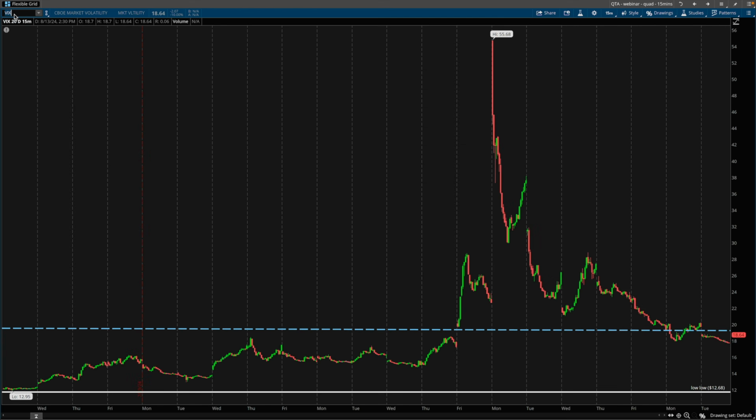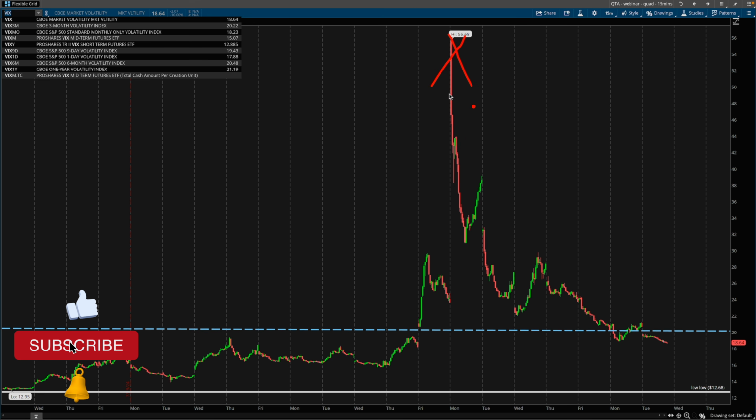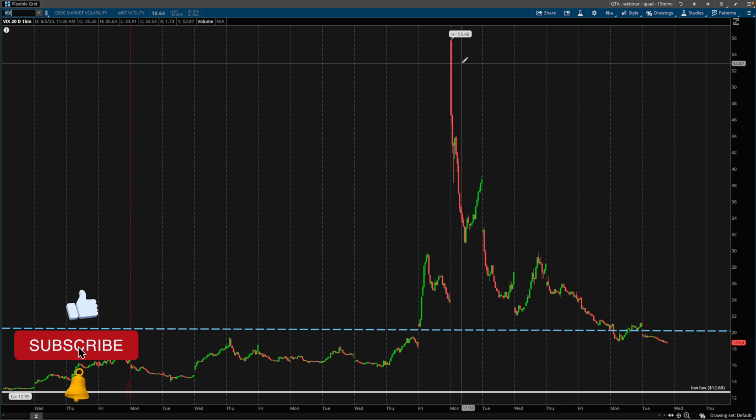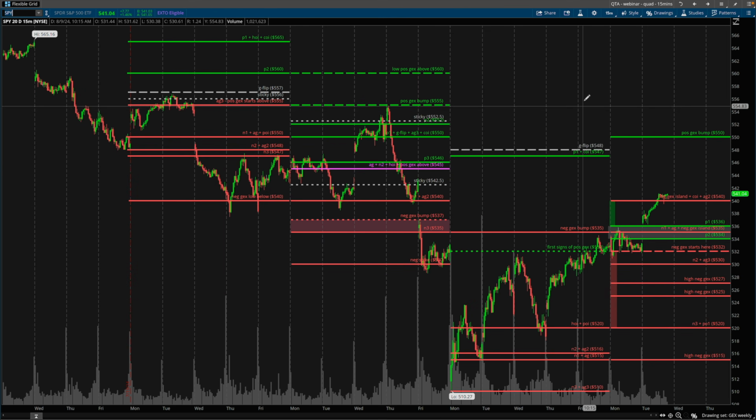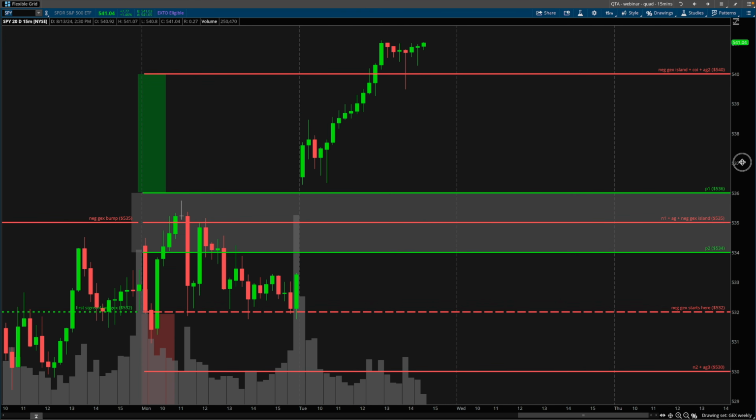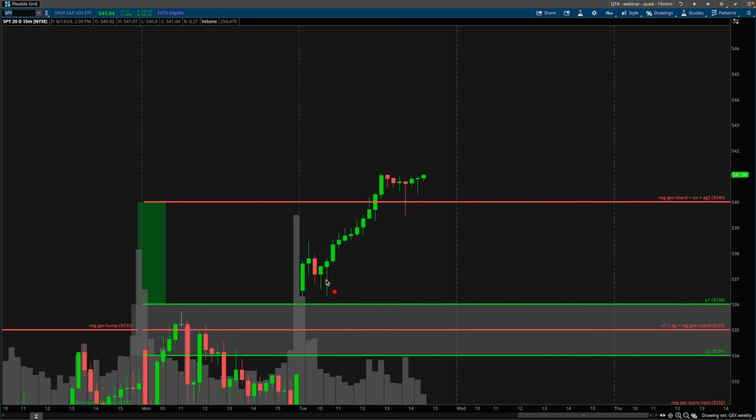We all know what happened with the spike in the VIX. This is unprecedented. We haven't seen levels like this since 2020 during the COVID crash. This is the pressure coming out of the market. Some would say this is the fear coming out of the markets. Whatever way you assess the information, we know pressure is being de-escalated. If pressure is coming out of the market, we can expect it to continue on its natural course, which would be up. Defining these areas and zones for yourself is very beneficial and helpful.